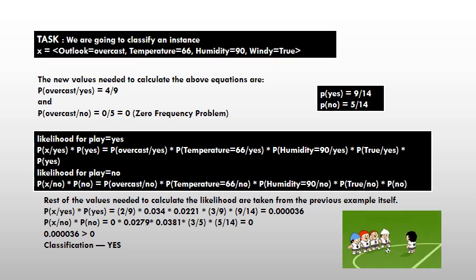In accordance with the target variable, the distribution of independent variables can be written as the likelihood for play yes and the likelihood for play no, which you can see in the slides. Now the new values are P overcast given yes and P overcast given no, which are 4 by 9 and 0 by 5. So to calculate the class, yes or no, we get here the classification as yes.